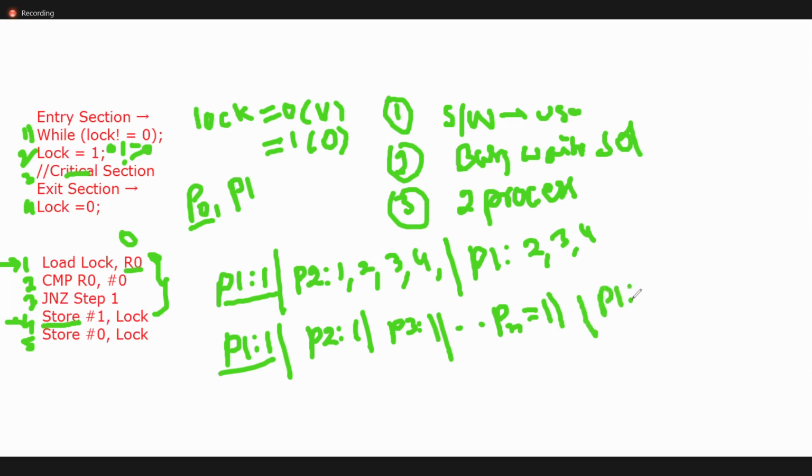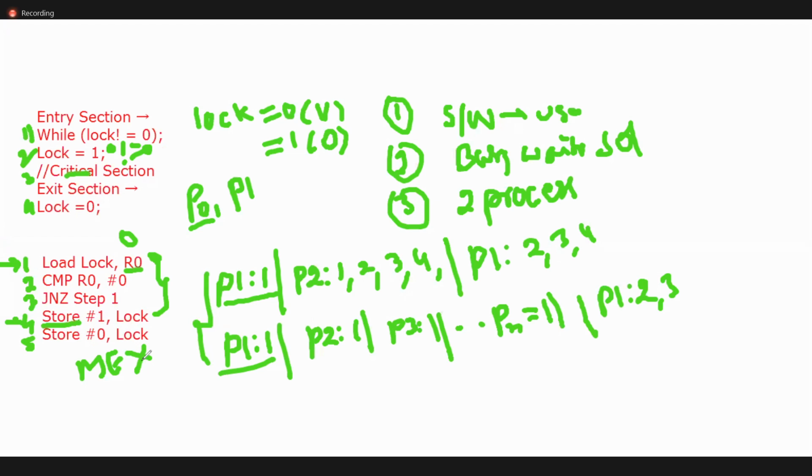What happens? Process P1 already loaded the first line, so at the first time the lock is 0. So P1 thinks that it can execute 2, 3, 4. Like that, all the processes will enter into the critical section. So here mutual exclusion is not satisfied. What do you mean by mutual exclusion? Only one process will be there in the critical section. But based on these two examples, it's not satisfying mutual exclusion. Yes or no?